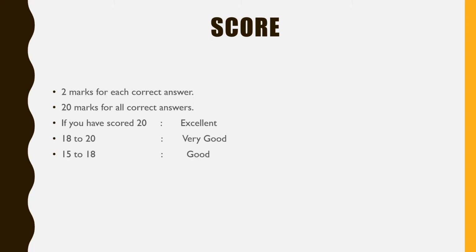Now let us see your score. As I told you, you have to give 2 marks for each correct answer. So if all your answers are correct and we have got 10 questions, you are going to get 20 marks. And if you have one wrong, then what will you get? 18. If you have an incomplete answer, then 19.